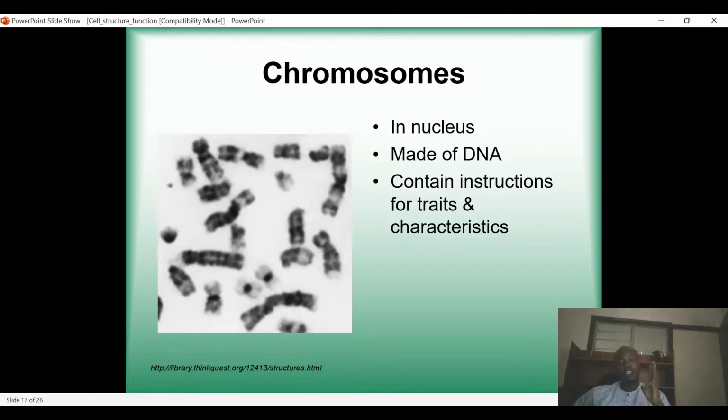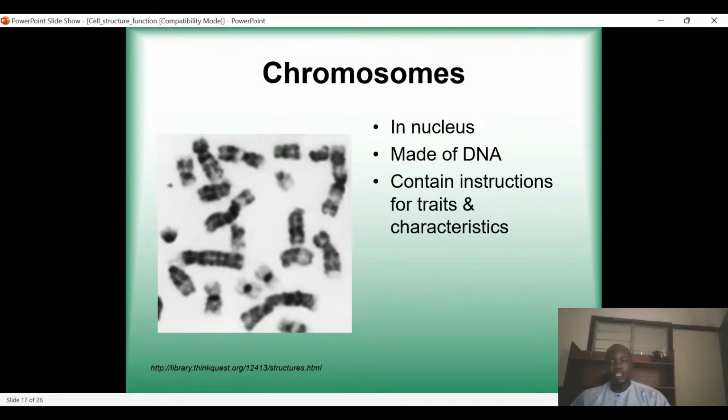Number one, we have DNA. RNA is also found there. And there are proteins. So in the chromosomes, there are DNA, RNA, as well as proteins.